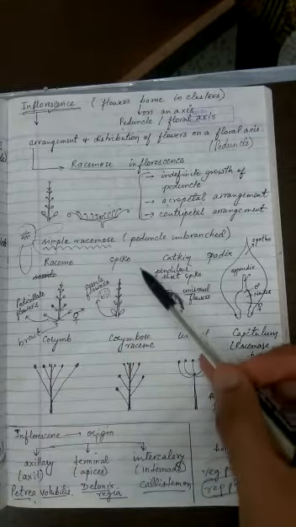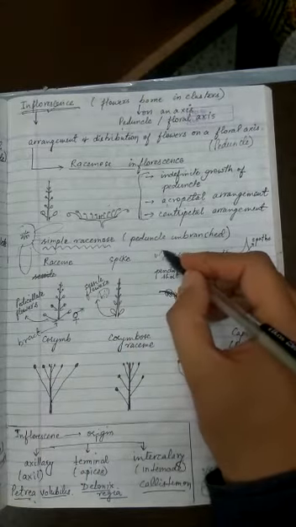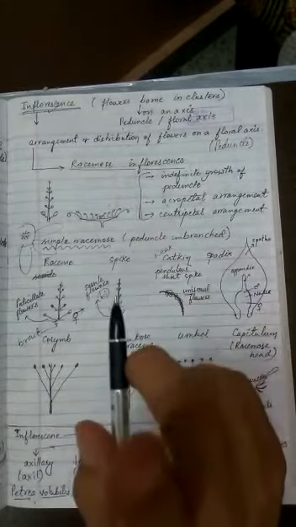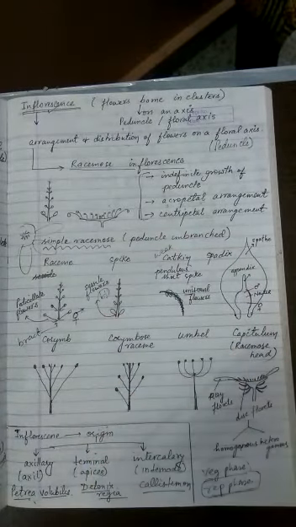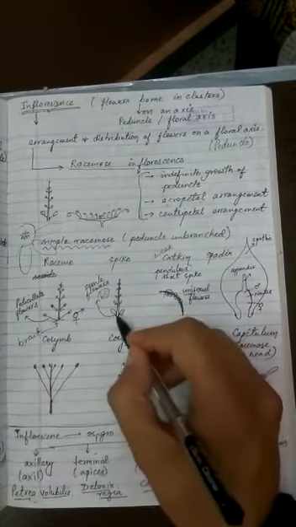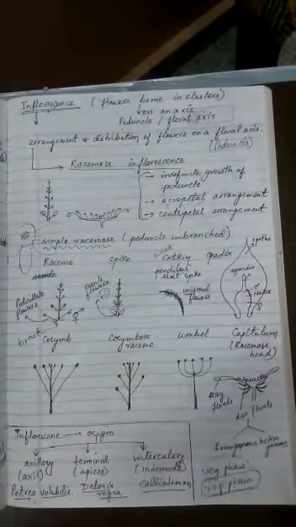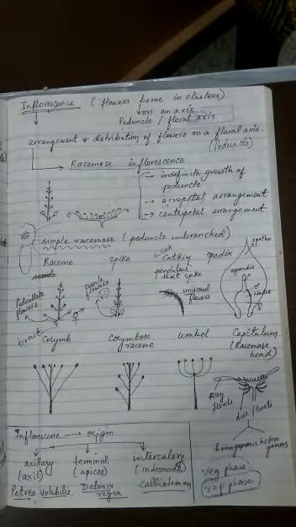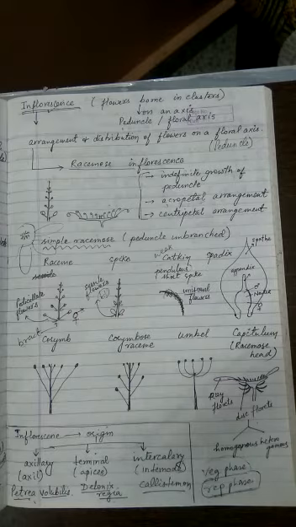Catkin, remember in this case the peduncle is quite weak, so it cannot stand erect, it will start bending down. So the peduncle is weak and the whole inflorescence droops down, and flowers will also carry bracts. Remember, one bract for each flower. And flowers are bracteate and sessile. Example, mulberry is the easiest example of catkin.